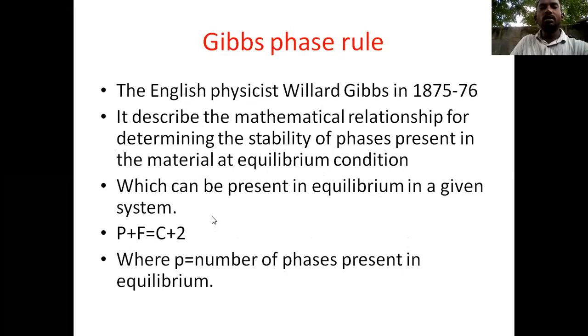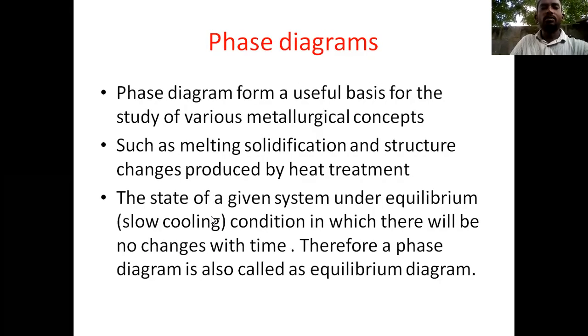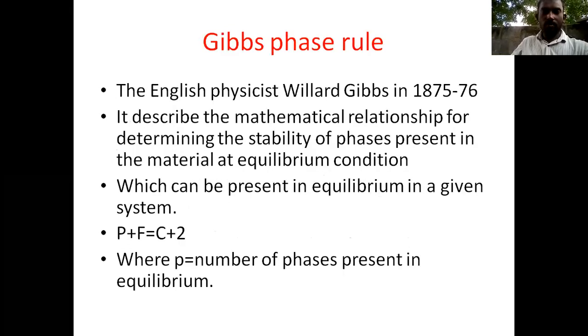That is the brief introduction about phase diagrams. Coming to the next slide: Gibbs phase rule. The English physicist Willard Gibbs, in 1875 to 1876, found this rule. What is that rule, and under what conditions is it applicable?